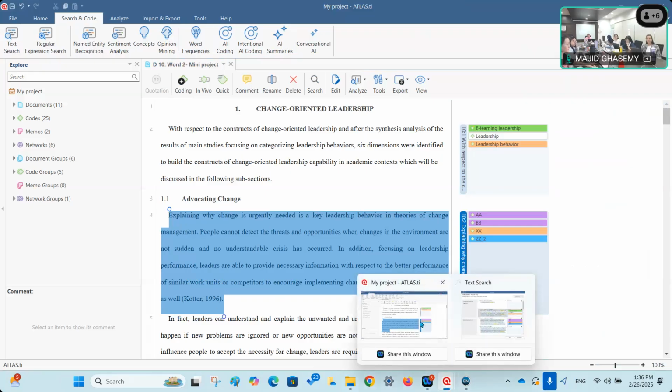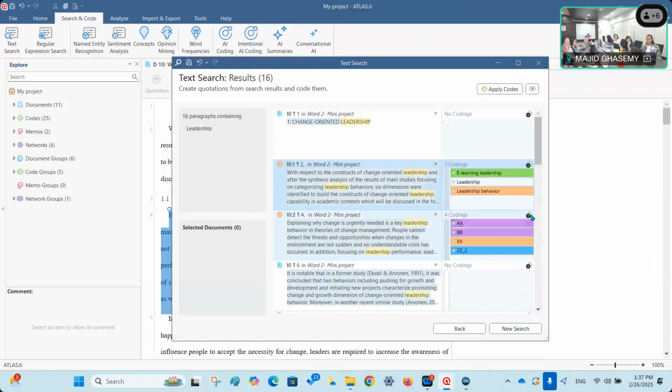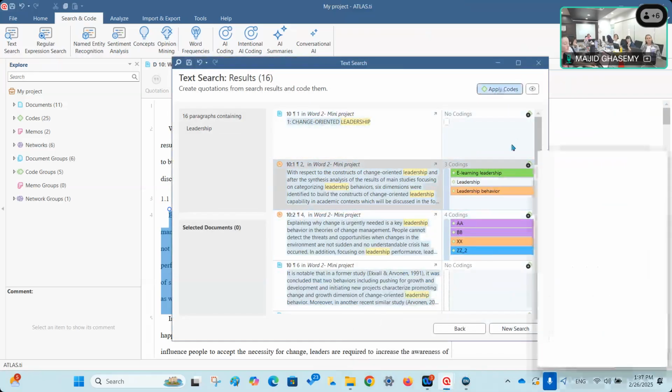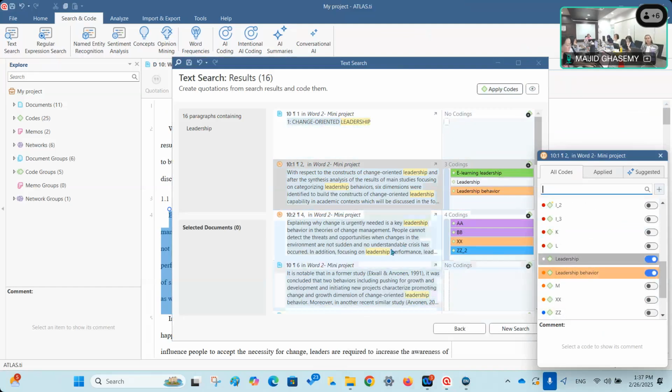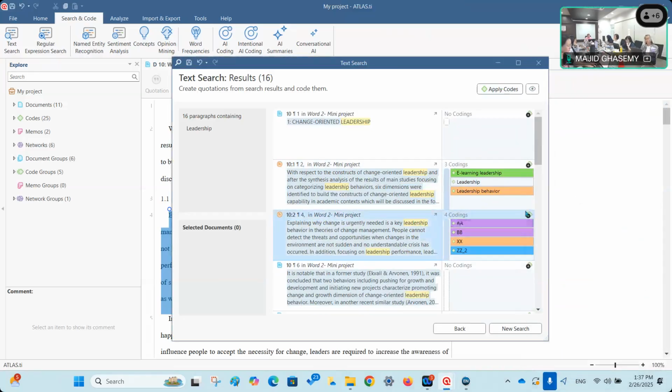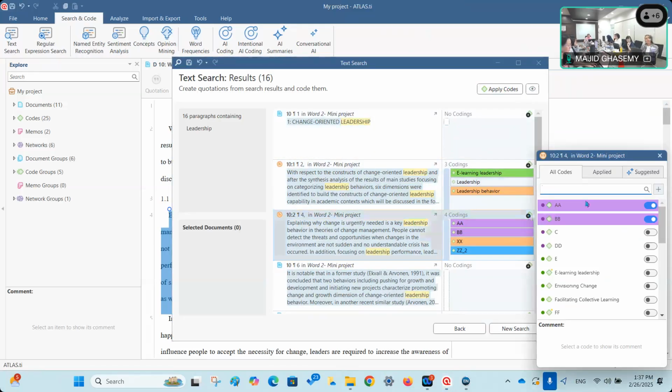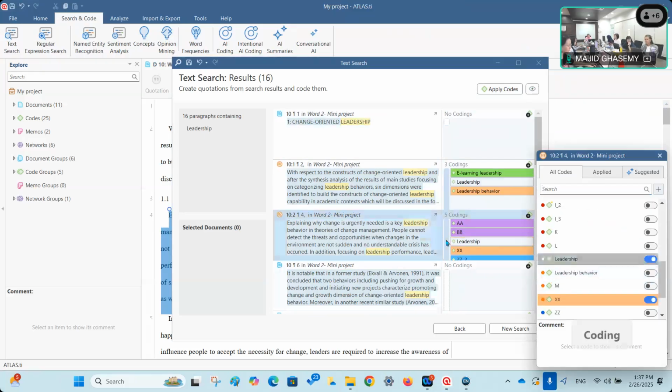So I just go back here. If I want, I can apply that code to this. So I just select leadership. No, not this one, the third one. So I can also consider applying codes from here. So I select leadership and apply it to this particular one. So now we can see that leadership has been used to code this.